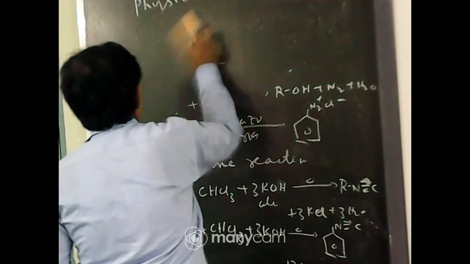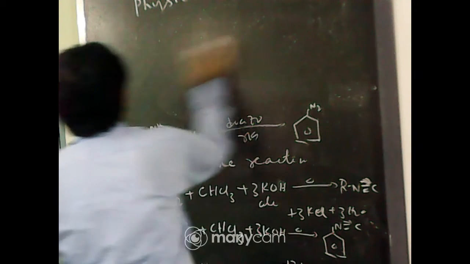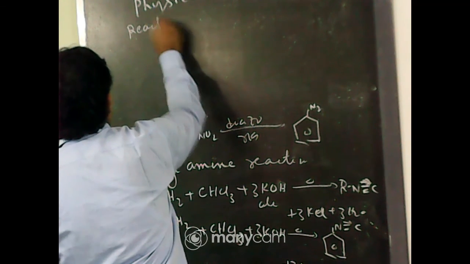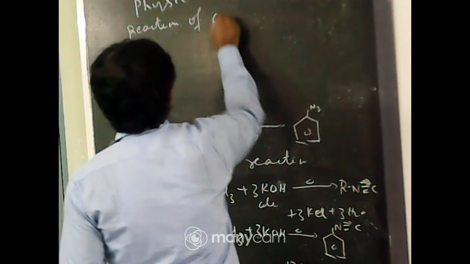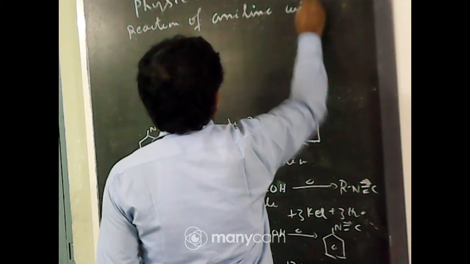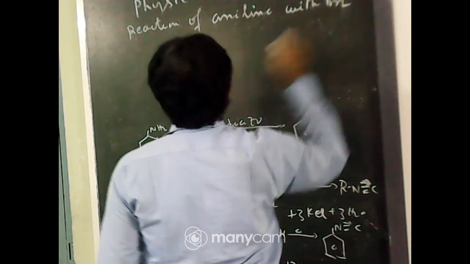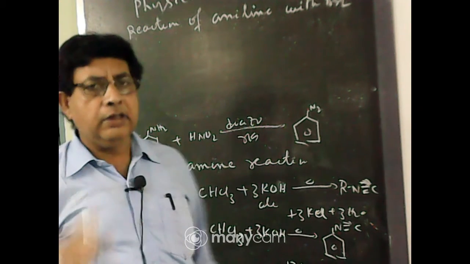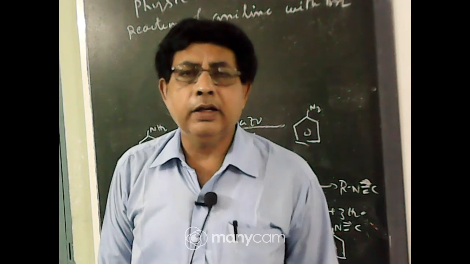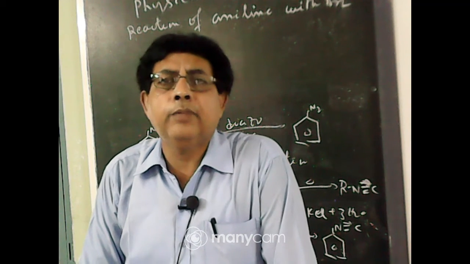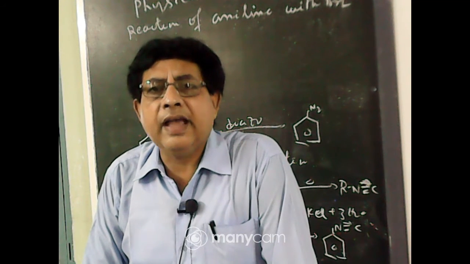The next reaction, very important reaction, reaction of aniline with bromine. You know that aniline is a electron releasing group. The lone pair electron of nitrogen atom is released to the benzene ring by resonance. So ring is activated.